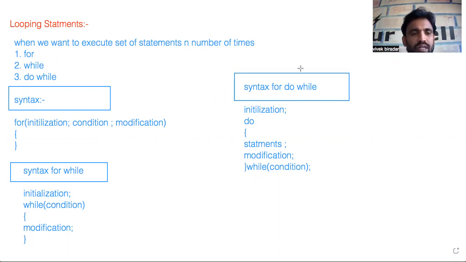Coming to the looping concept, these statements are used to execute a set of statements for n number of times. These looping statements are not used only in C language, but also in C++, Java, and everywhere. So these statements are very important, because whenever we try to execute a set of statements for n number of times, we always go for looping statements.